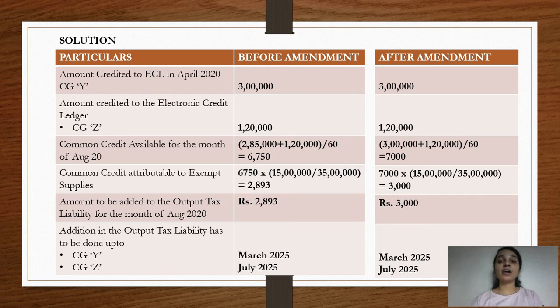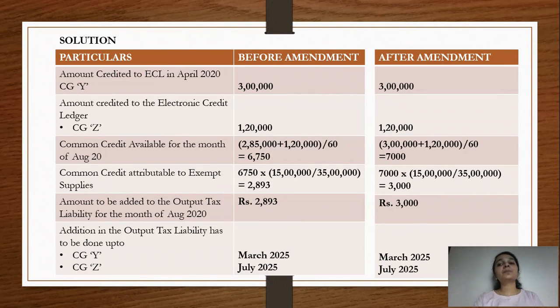I hope you have understood what was the scenario before the amendment and what is the scenario post amendment. It is very simple. We'll just have a quick recap of whatever we have discussed. When we were talking about shift from exempt supplies to taxable and exempt supply, in the pre-amendment scenario, what we did was we deducted the amount of depreciation and then added the remaining amount to the electronic credit ledger, divided the common amount by 60, apportioned it to the exempt supplies, and this apportionment was being done till the remaining useful life of the asset.